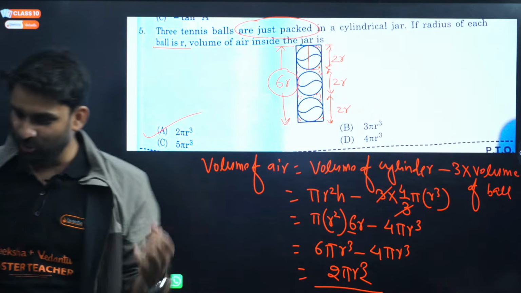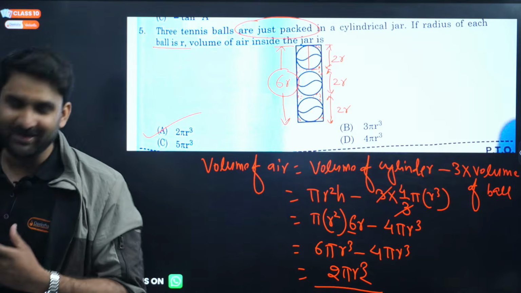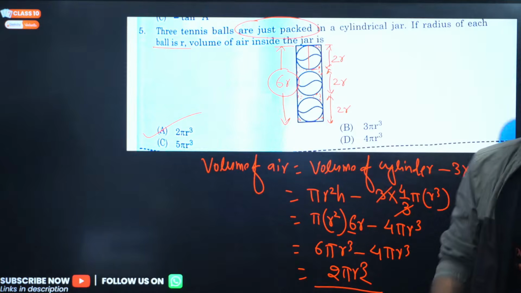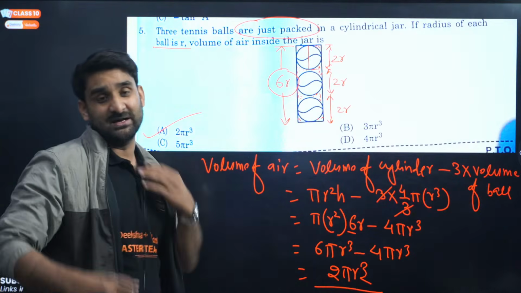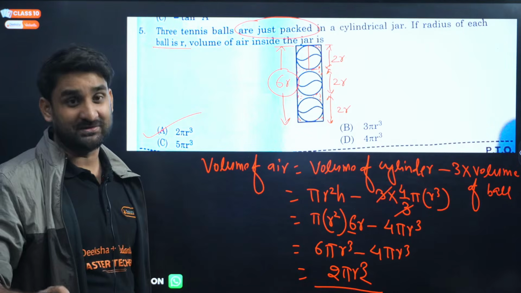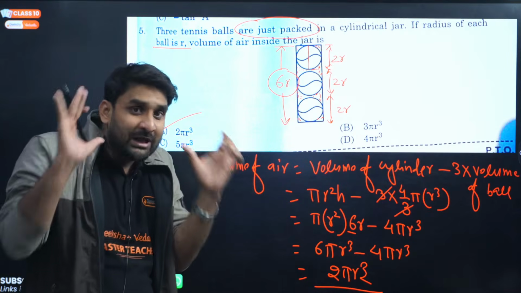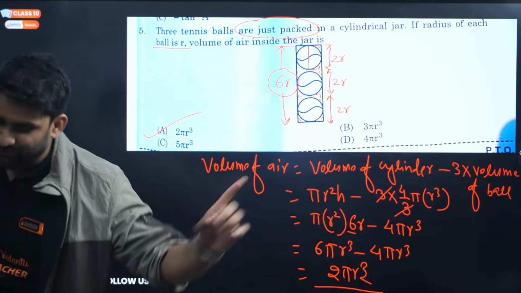Who marked this question correctly? 2 pi r cube is the correct answer. See, CBQ questions were supposed to come this year in the exam. You all know this, the new rule imposed by CBSE. So this is a CBQ, my dear. Look at the variety of questions. You have to think about the situation.